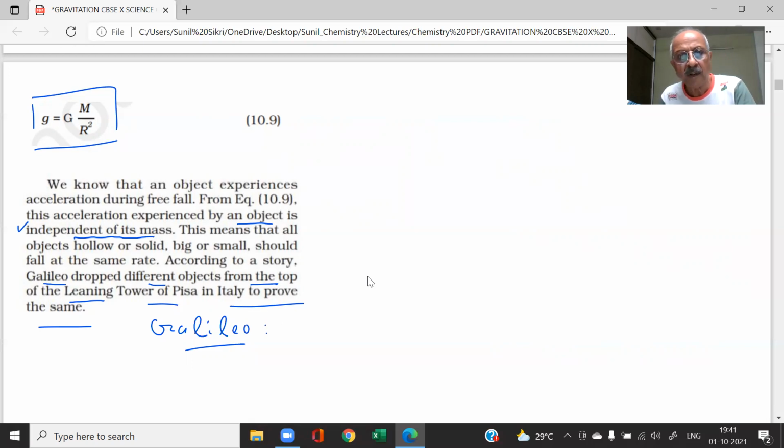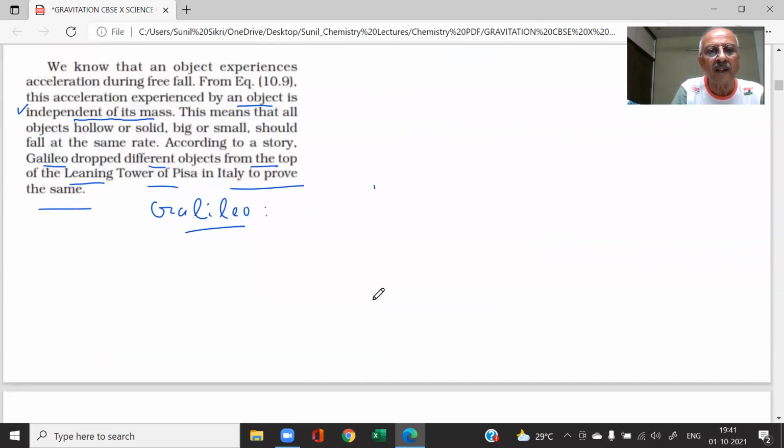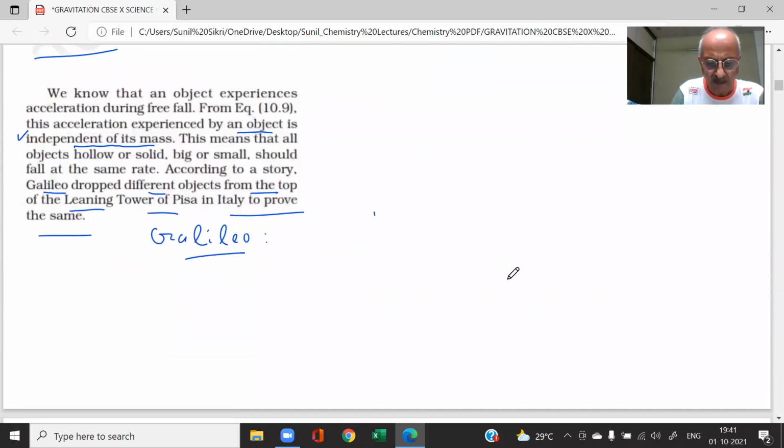Now, students, the story is not yet complete. Another important point to note is, your Earth. Is it a sphere, students? Earth, is it a sphere?